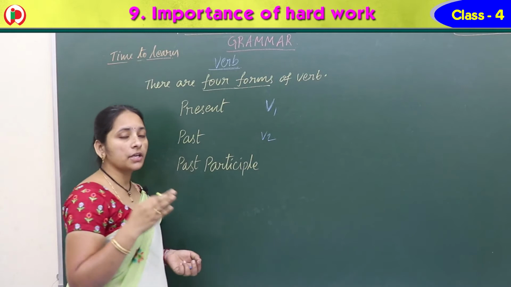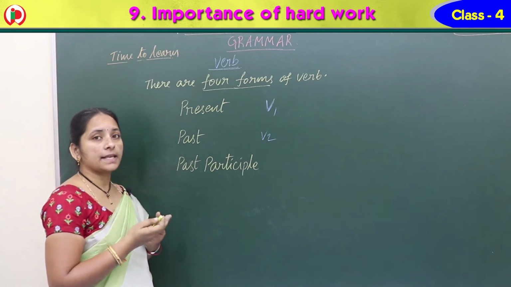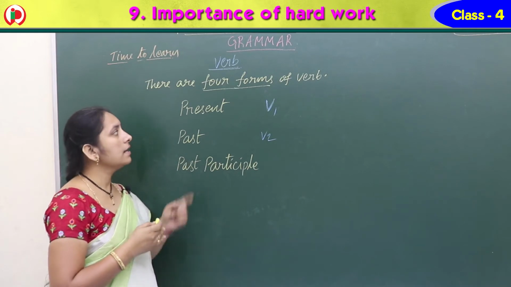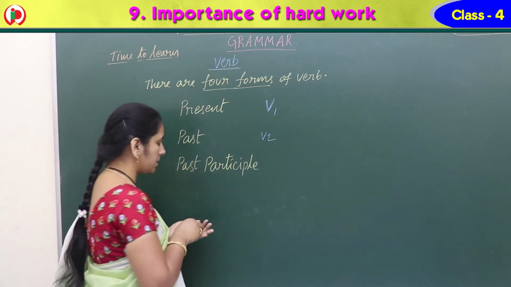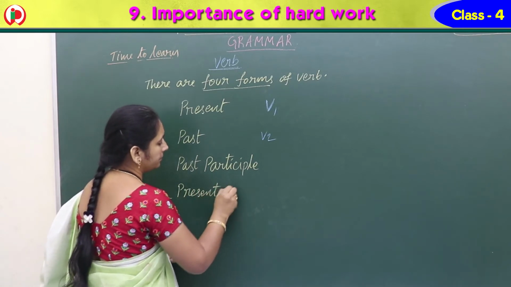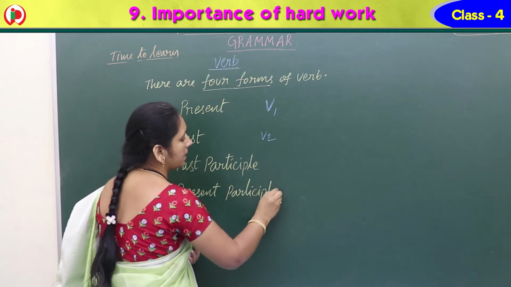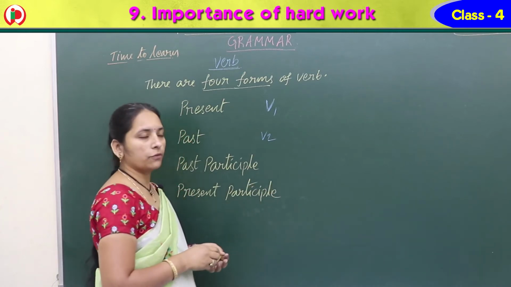Present, past, future, that is the time. But here, verbs are classified into 4 types: present, past, past participle and present participle. Like this we have 4 forms.